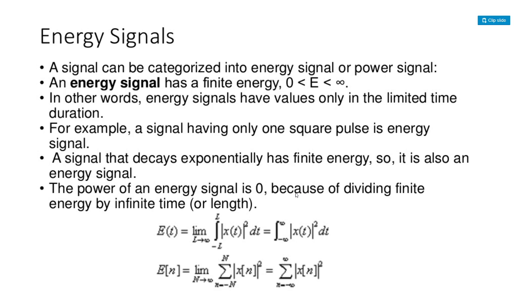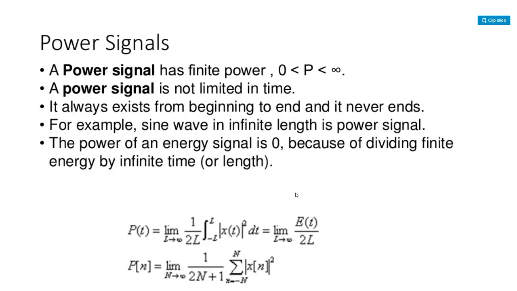For example, if n equals 0 to 10, at 0 you can have the signal, at 1 you can have the signal, at 2, at 3, like that up to 10 you can have the signal. But in between 0 and 1 we are not going to have any signal. That is called discrete time. So at those time instants only we are summing the energy of the signal, so we make use of sigma. This is about the energy signal.